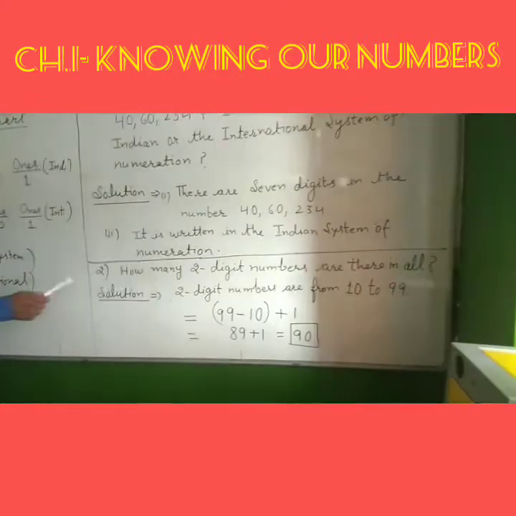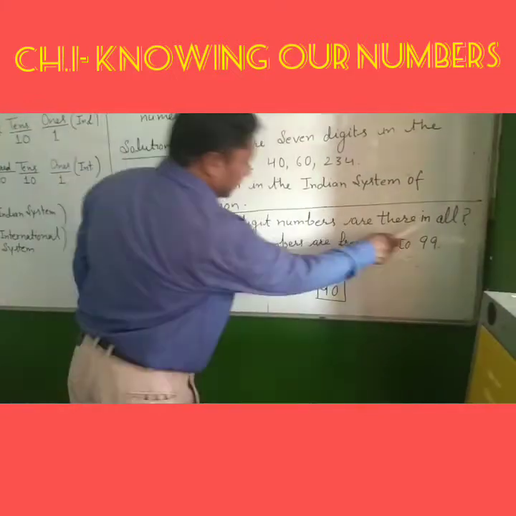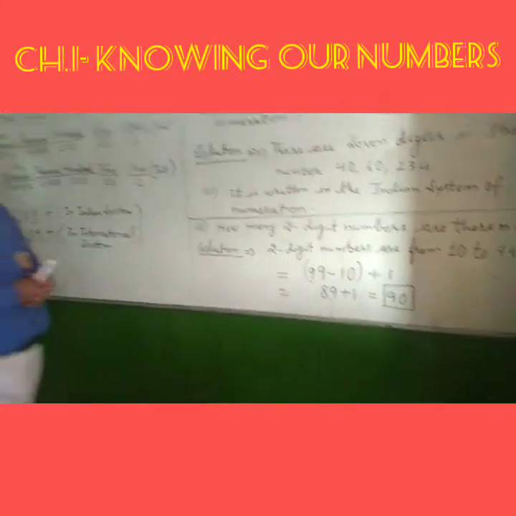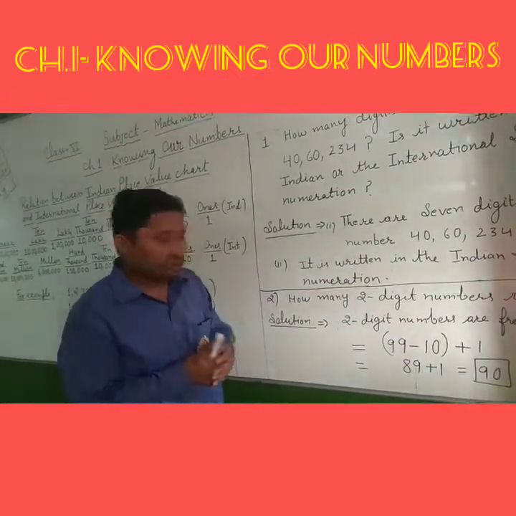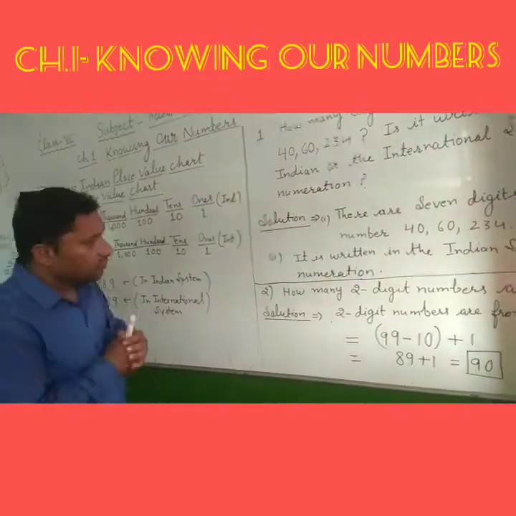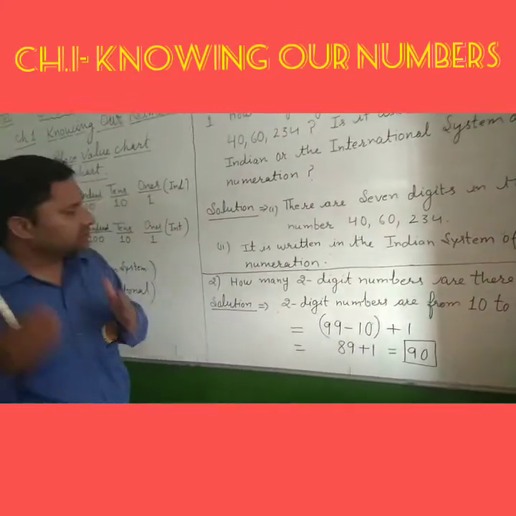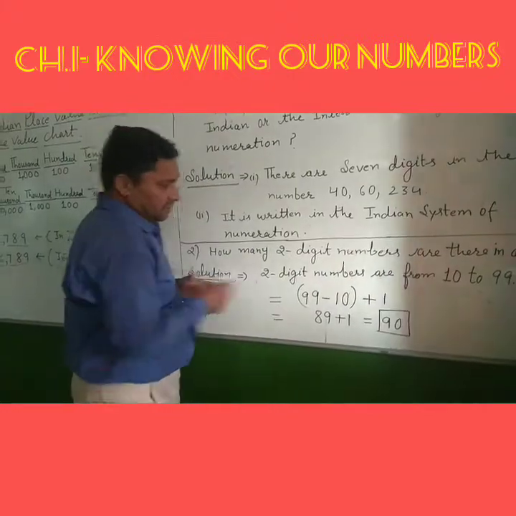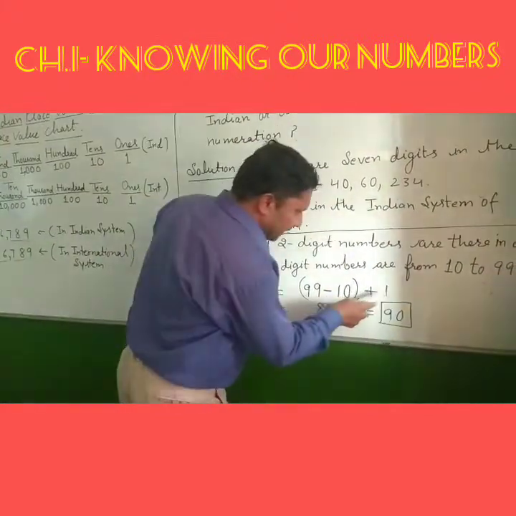Now let's come to the second question. In the second question, how many two-digit numbers are there? Students, you know that the first two-digit number is 10 and the last and greatest two-digit number is 99. So we will find the difference between the greatest two-digit number and the smallest two-digit number, that is 99 minus 10, which is equal to 89. Then we will add 1 to it.